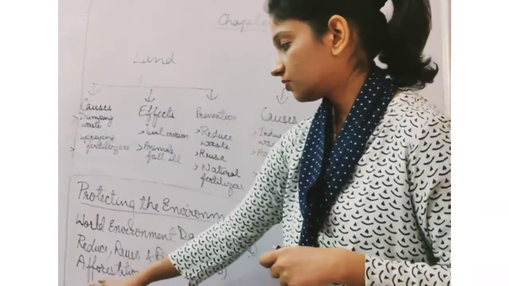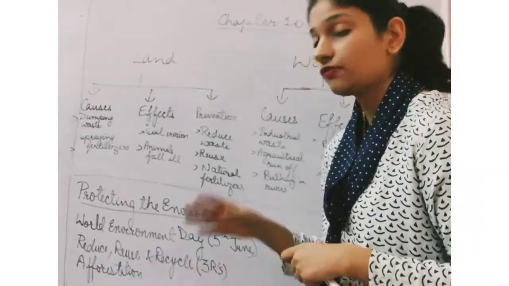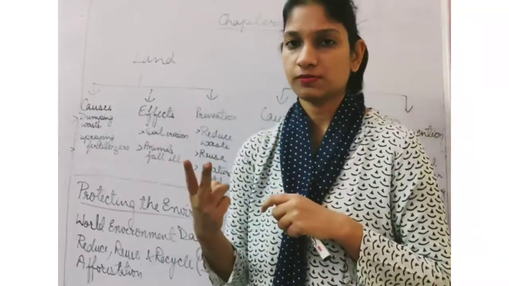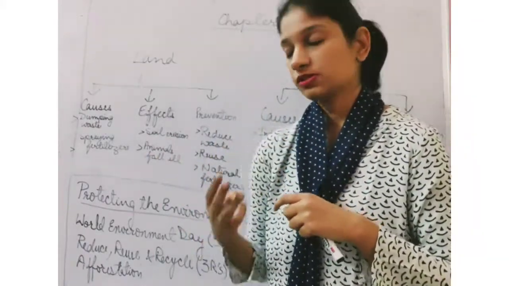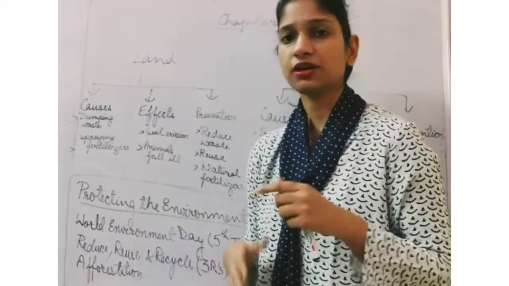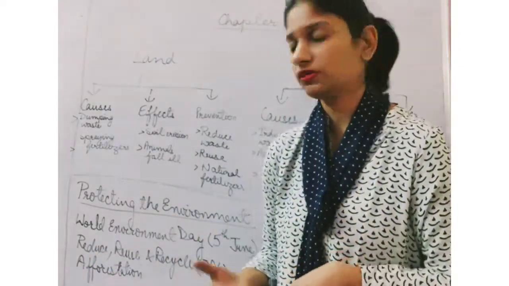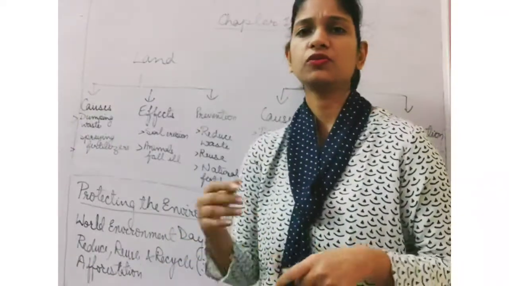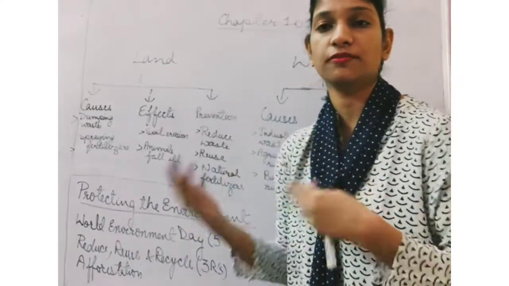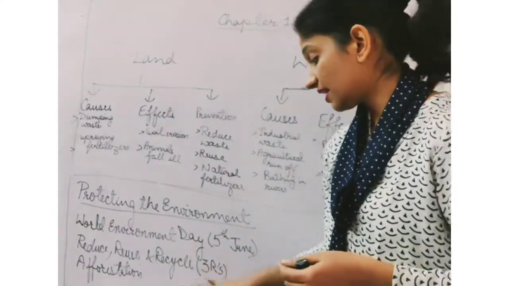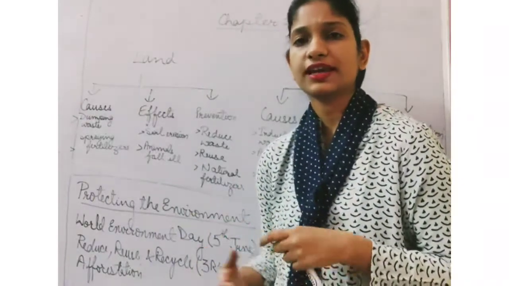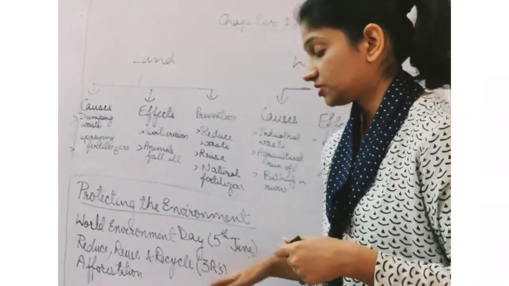Then the other thing that we can do is reduce, reuse, and recycle. Follow the 3 R's. Reduce the waste, reuse whatever is possible, recycle whatever is possible. Reduce the amount of waste you are generating in your house. You can do it in your house as well. Reuse whatever plastic containers, glass containers, instead of throwing them, just reuse them till the time you can. Recycle the things. Whatever you can recycle, try to recycle it and use it again.